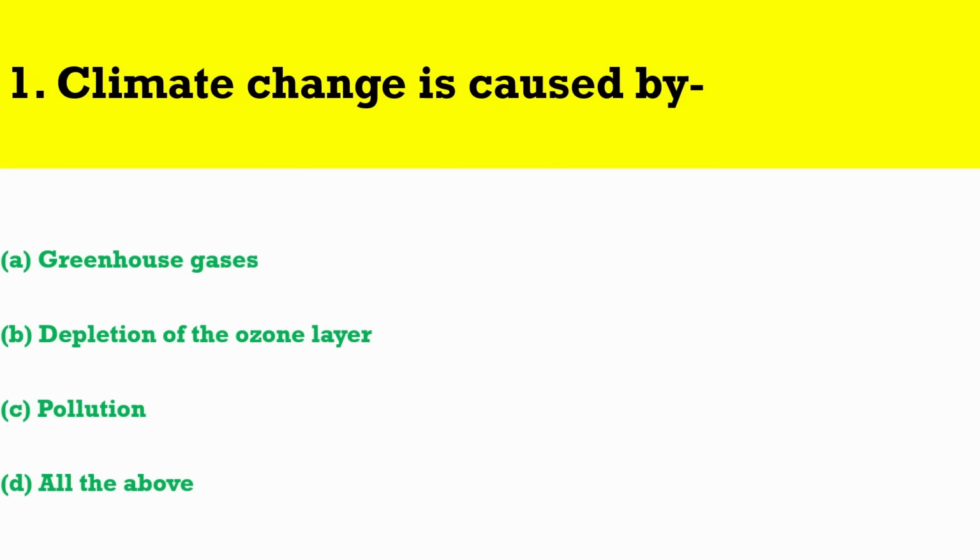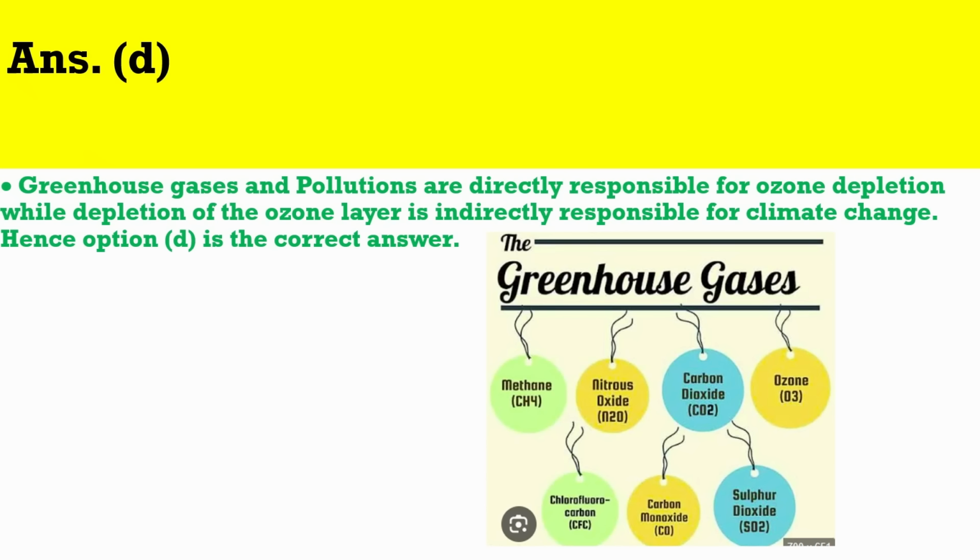Let us begin with question number 1. Climate change is caused by. The correct answer is D. Greenhouse gases and pollutions are directly responsible for ozone depletion, while depletion of the ozone layer is indirectly responsible for climate change. Hence option D is the correct answer.